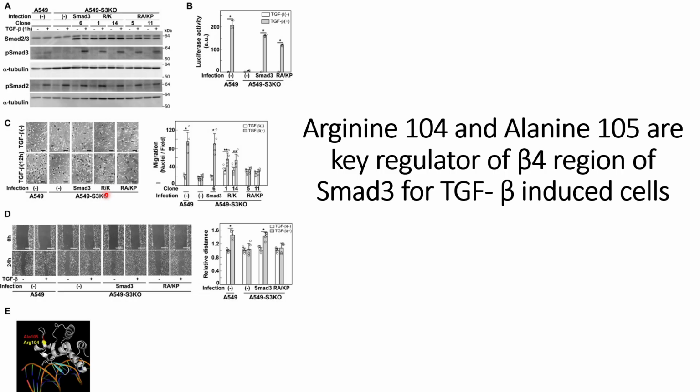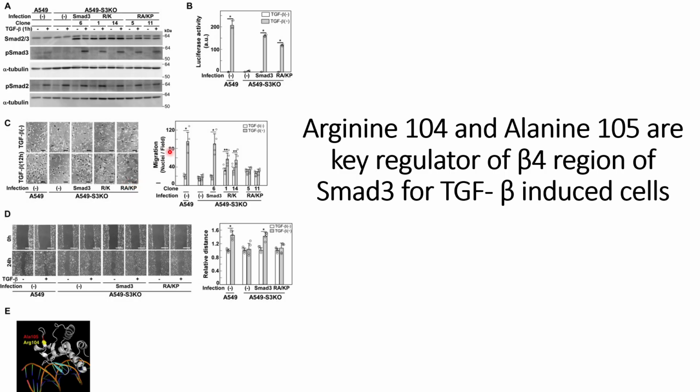And when they use the mutated Smad3, where arginine is replaced with K, they see less migration. And when both arginine and alanine are replaced, they see some increase in migration compared to the single mutations.